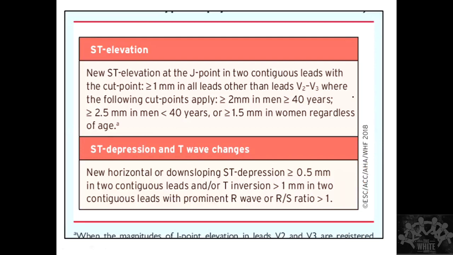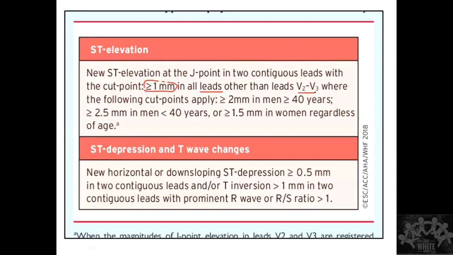Yes. So you look at all the leads, okay? Two contiguous leads. What we mean by contiguous leads is, let's say if it is lateral, it's lead 1, AVL, V5, V6. In two of these leads, it should be there. If it is an inferior wall, it should be 2, 3 and AVF. So let's say I take lead 1. Lead 1 is a lateral lead. So in two or more lateral leads, it should be there. That is what they mean. So contiguous means the leads that are looking at the same segment of the heart. That is a cutoff. So it is more than or equal to 1 millimeter in all the leads.